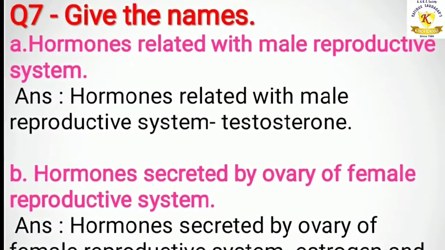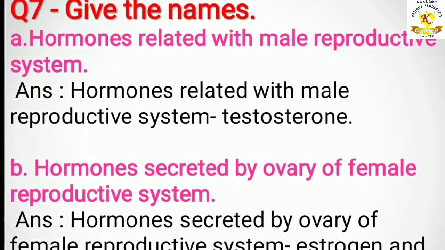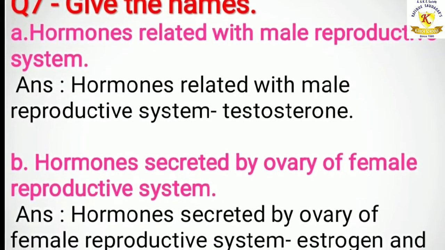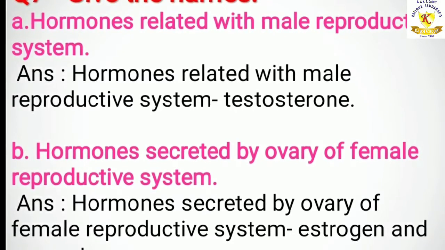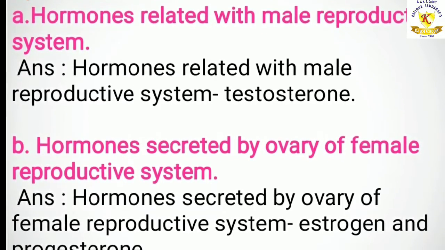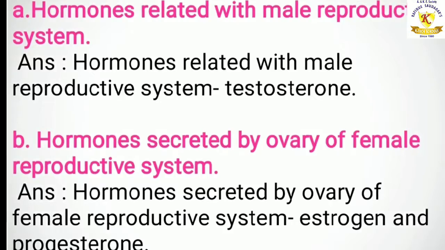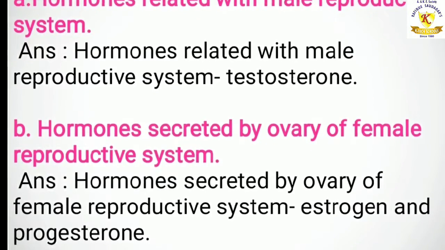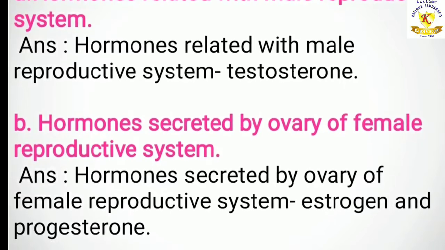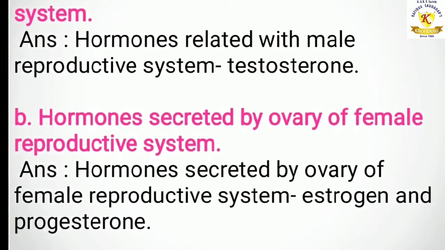Question number 7. Give the names. First, hormones related with male reproductive system. Answer. Hormone related with male reproductive system is testosterone. B. Hormones secreted by the ovary of the female reproductive system. Answer.